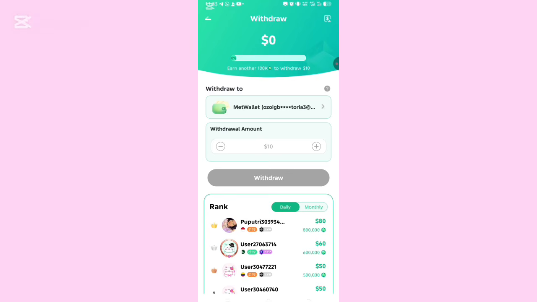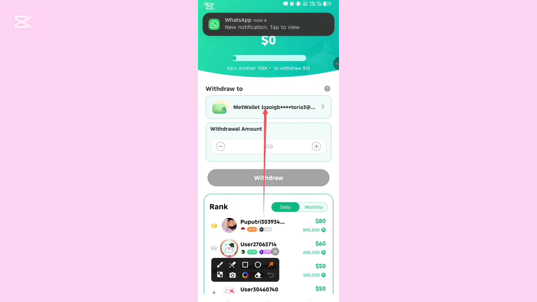So now if I want to withdraw any money, once it is up to 10 USDT, I will click it, and it will enter into this Meta wallet.